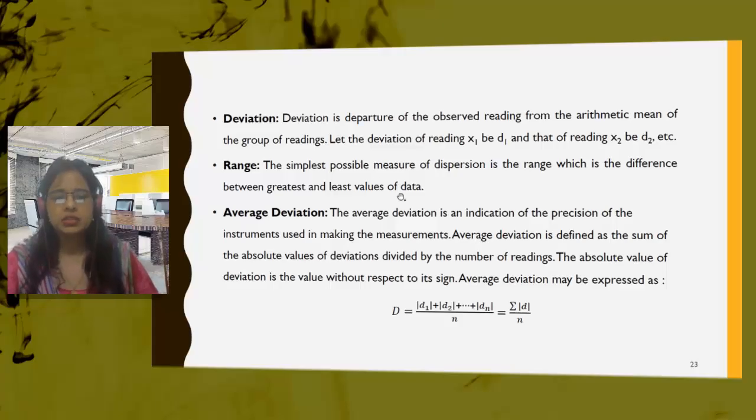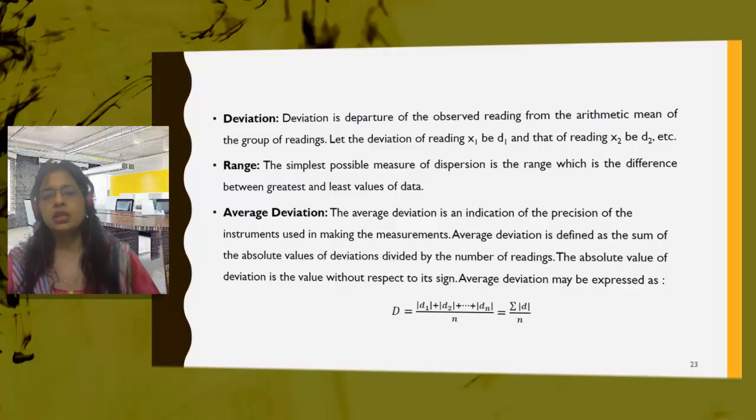Next is deviation. Deviation is the departure of the observed reading from the arithmetic mean of the group of readings. Suppose we have a group of readings and we have the mean. Deviation is how much the observed reading is dispersed or deviated from the mean value.